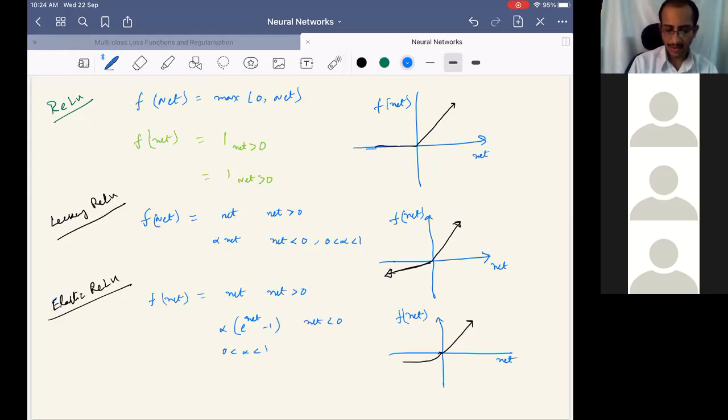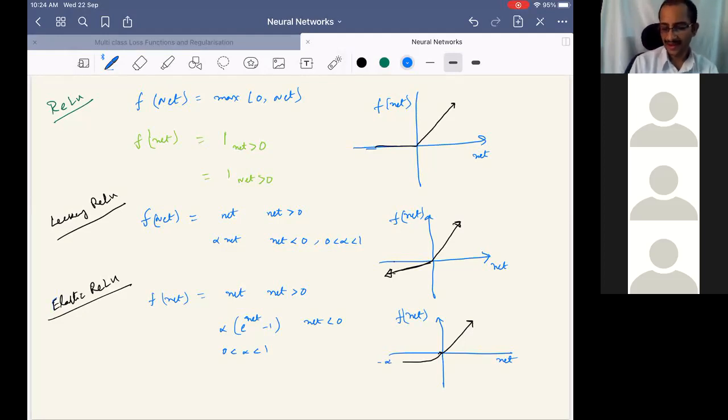So this is negative, but it saturates after a while, and near 0 it is a small value. After a bit of negative values of net, it saturates. E power net will be 0, and then this will be minus alpha. So this value will be minus alpha in saturation. This is how it will be.